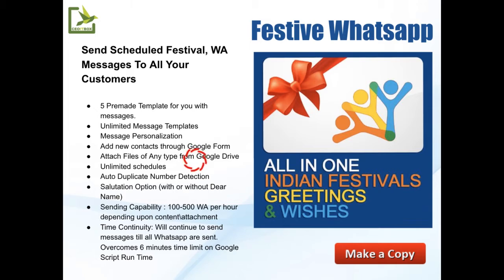There is an option to add a salutation or remove it. And again, the sending capability is 100 to 500 messages per hour, and it will continue to send the messages till all the messages are gone. So even if you have a huge list of say 300, 400, 500, or even 1,000 people, it will continue to send the WhatsApp till all the messages are gone.